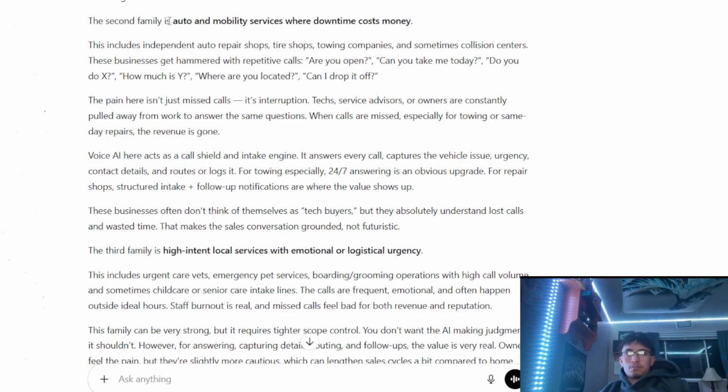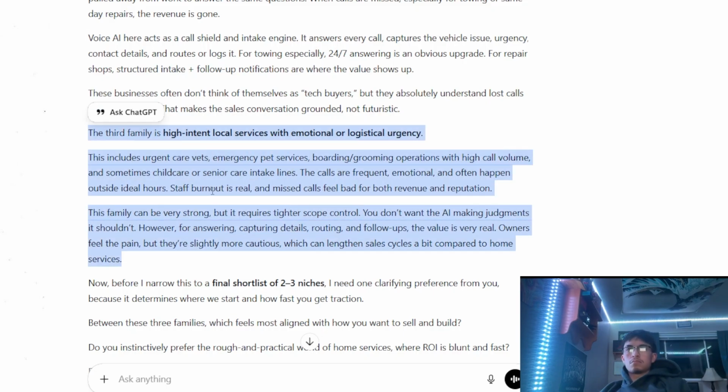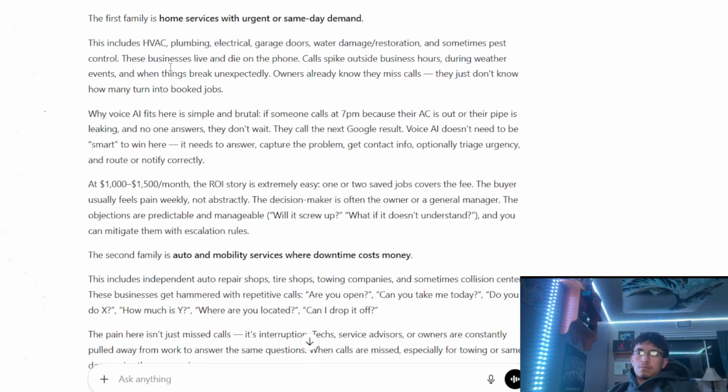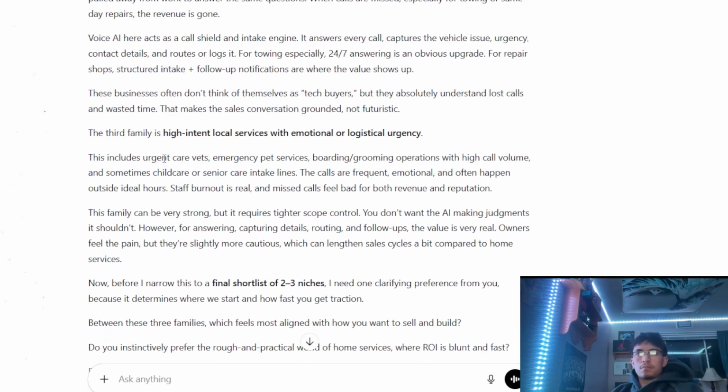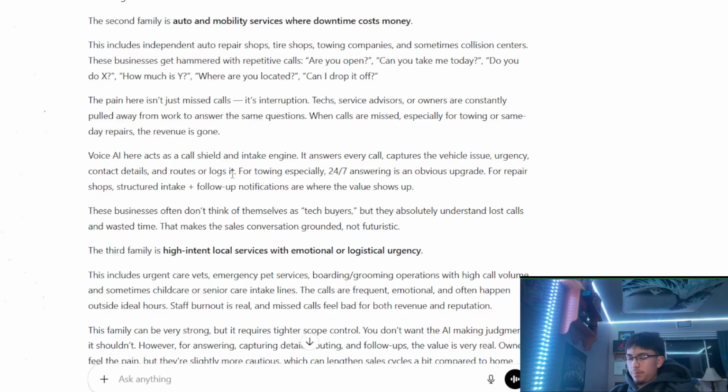Okay, so the second one is auto. The third one is high-intent local service with emotional or logistical urgency. What does that mean? Urgent care vets, emergency pet services, boarding and grooming operations with high call volume, childcare or senior care intake. I don't know if we're even going to touch this, to be honest. Not because it doesn't apply, but because we have two very strong candidates right here, and there's probably a bit more regulation with these.